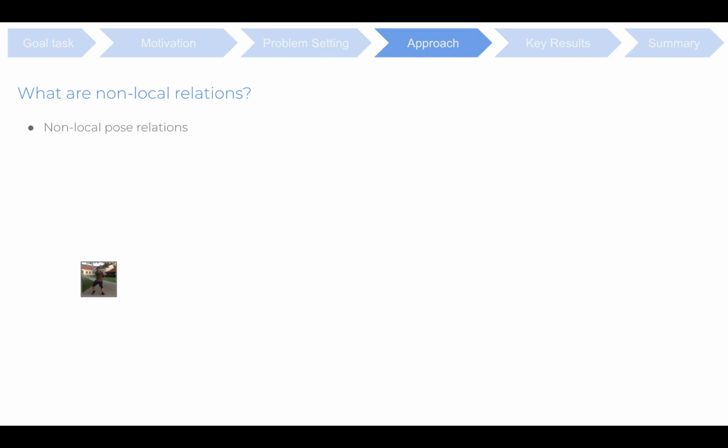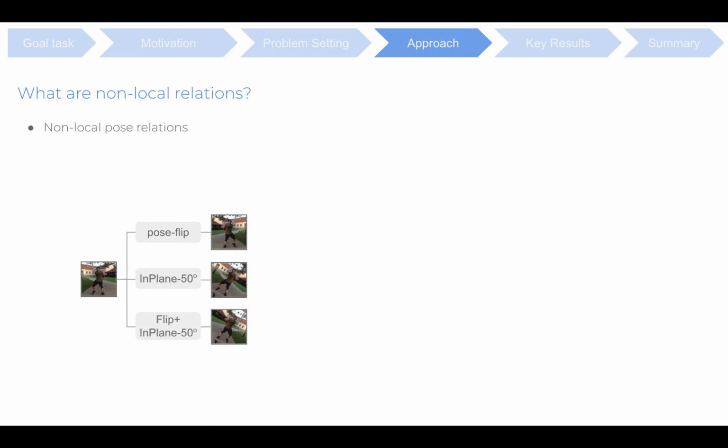For pose space, we have pose flip, where we flip the image horizontally. A similar pose space transformation would involve swapping the left side joints with that of the right. In-plane rotation, where we rotate the images by a certain angle theta, say 50 degrees. Flip plus in-plane rotation involves horizontal flipping followed by an in-plane rotation.